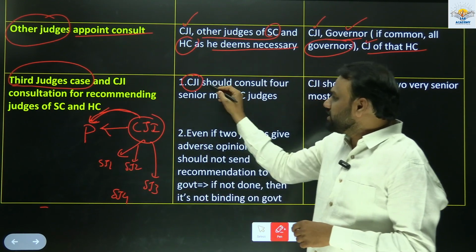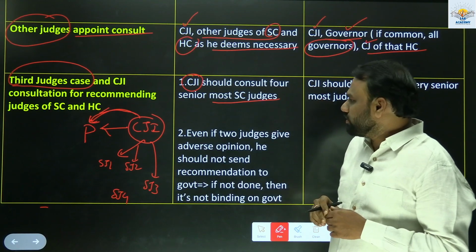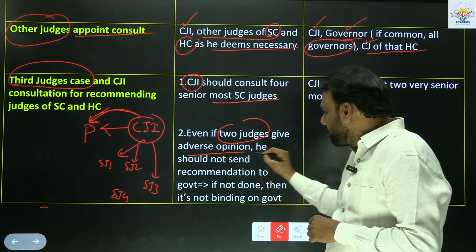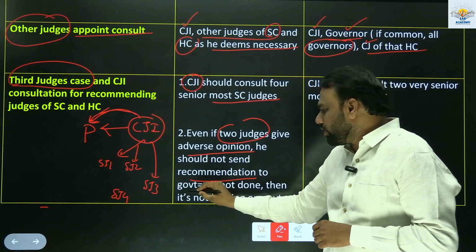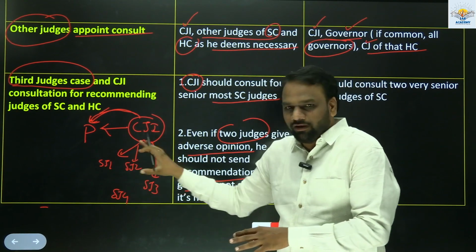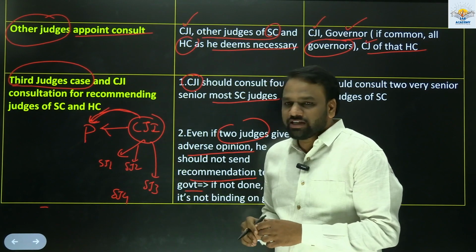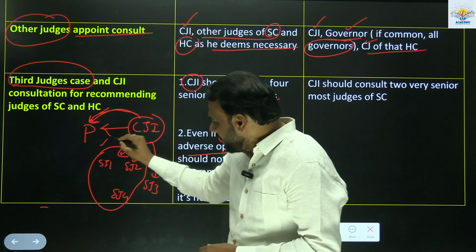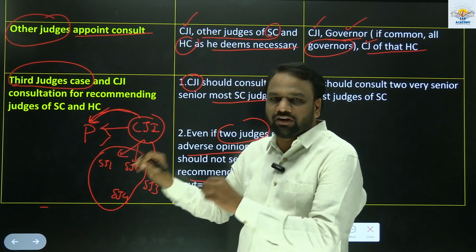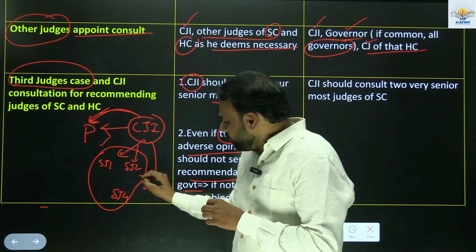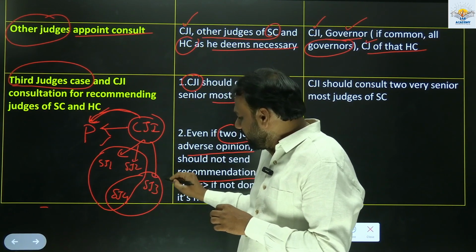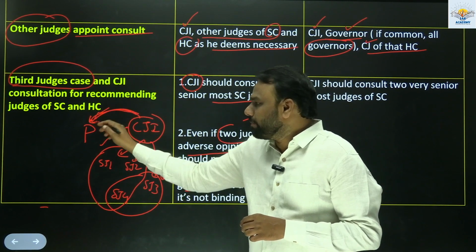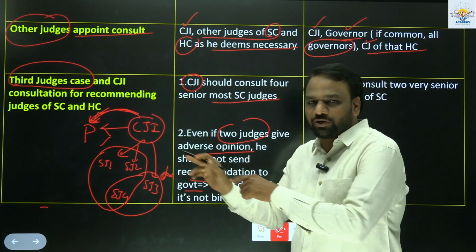The CJI should consult the 4 senior most Supreme Court judges. Very important. Even if 2 judges give an adverse opinion, he should not send the recommendation to the government. It means among the 4 senior most judges whom the CJI has consulted, if 3 of them are okay, then no problem. He will send the recommendation to the President and the President will go for the appointment. But if 2 of them are opposed to it, let us assume among the 4 members, if 2 of them are opposed to the appointment, then the CJI should not send the recommendation to the President.